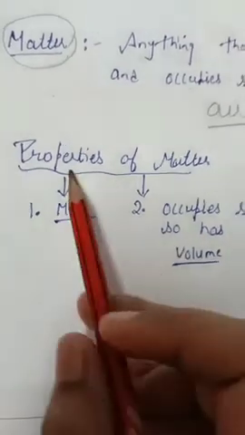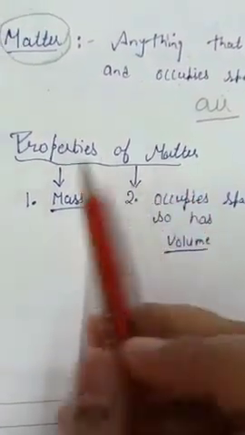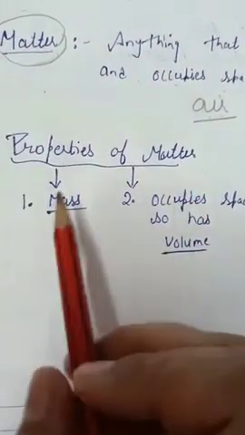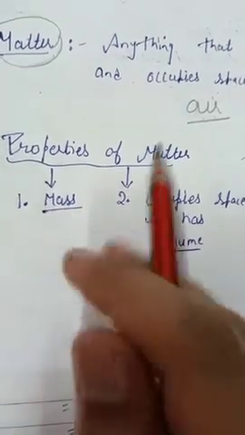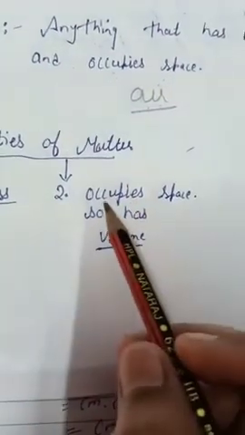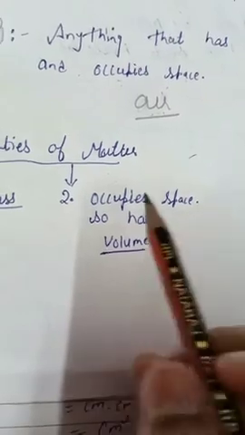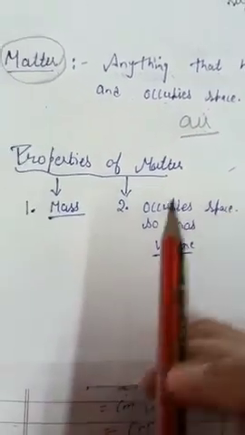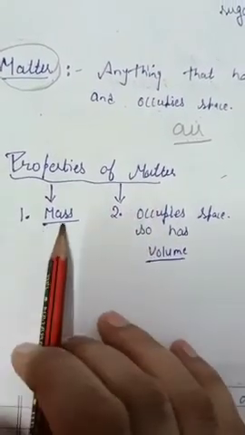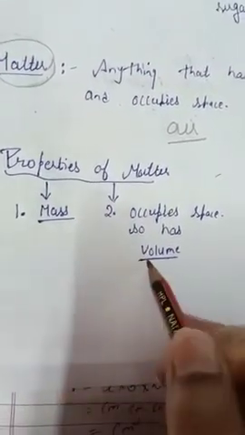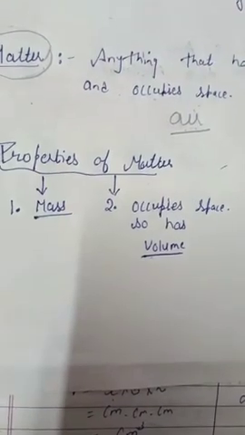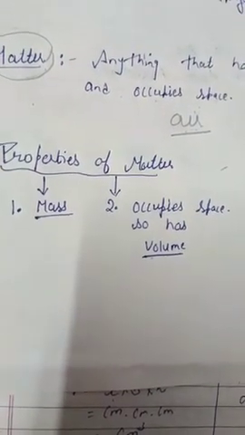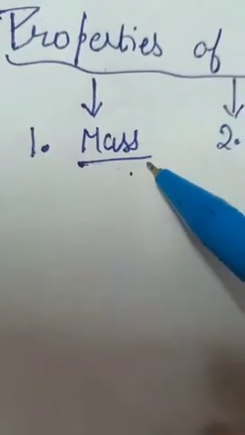Next we study properties of matter. Matter has two properties. First one, it has mass, and second, we studied it occupies space. As it occupies space, it has volume. So two properties of matter are it has mass and it has volume. Means it occupies space. First of all, we discuss mass.